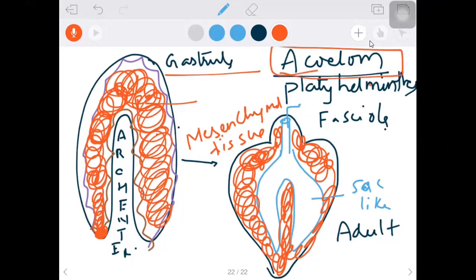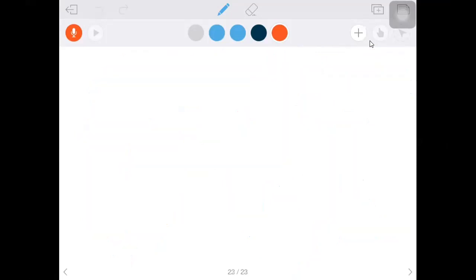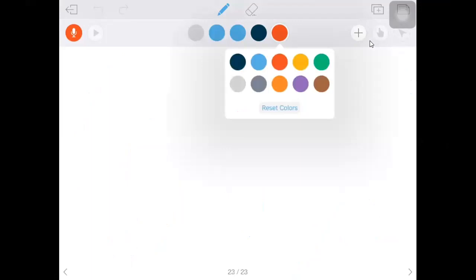Just see till the end, and you will understand what is happening. It's a little bit confusing, I know, but just follow till the end. You will adapt to this kind of terminology and language. Okay, now I'm talking about pseudocoelom. We'll discuss the pseudocoelom. The second one is the pseudocoelom.